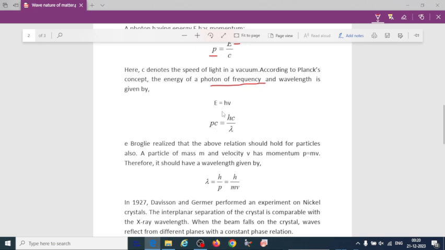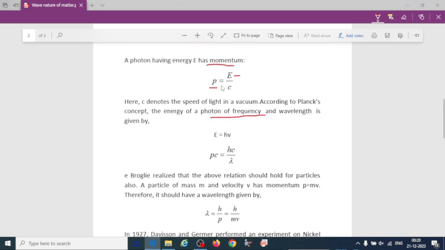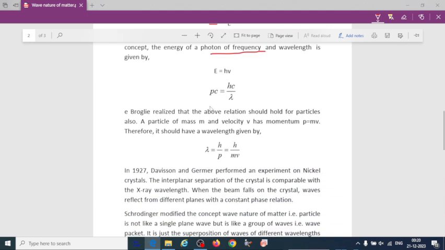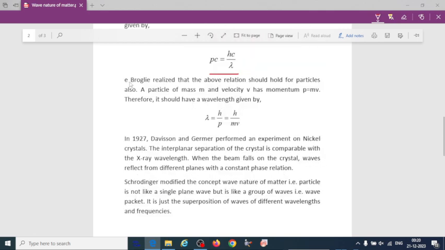Here we can substitute in this equation: p is equal to E divided by c, E is equal to h nu, and nu is what? Frequency, that is c by lambda. So we have this relation here. Then de Broglie realized that the above relation should hold for particles also.